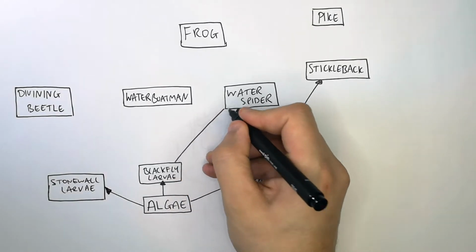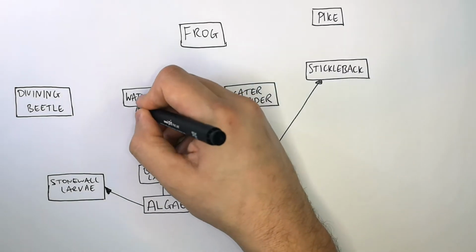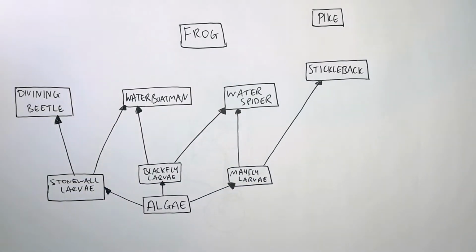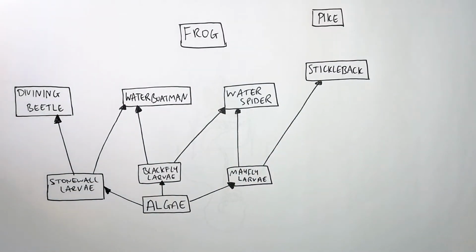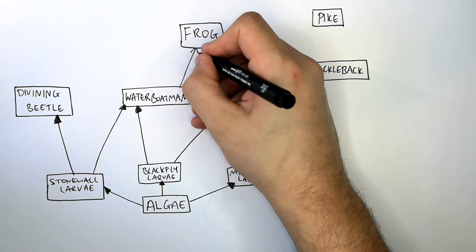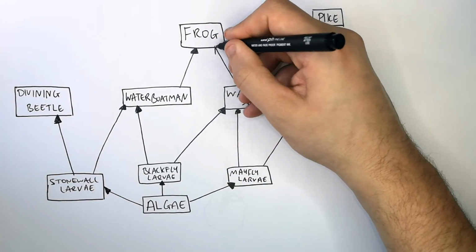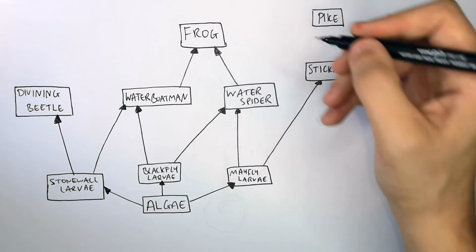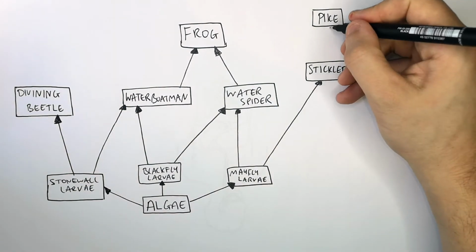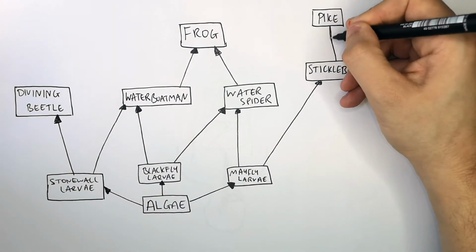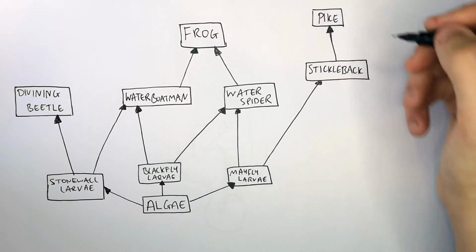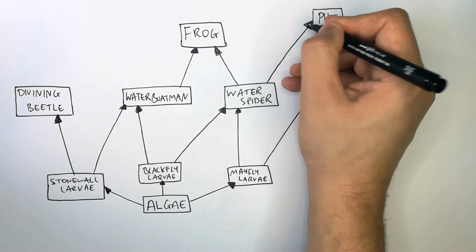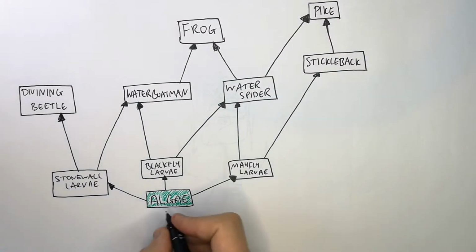Blackfly larvae are eaten by the water spider and the water boatman. The stonefly larvae are eaten by the water boatman and the diving beetle. There is an energy transfer from the water boatman when the frog eats the water boatman, as well as the water spider. So the frog in this case is the fourth trophic level, but a tertiary consumer. The pike, when it eats the stickleback, is the fourth trophic level and the tertiary consumer. And the water spider is eaten by the pike, so there's an energy transfer from the water spider to the pike.